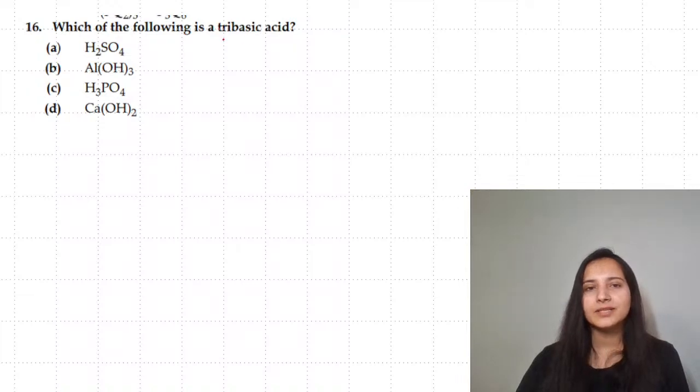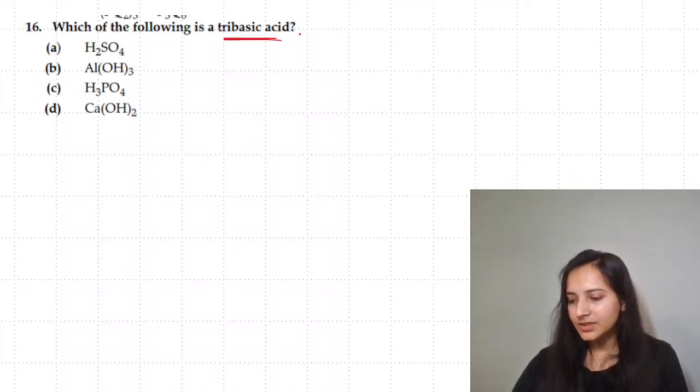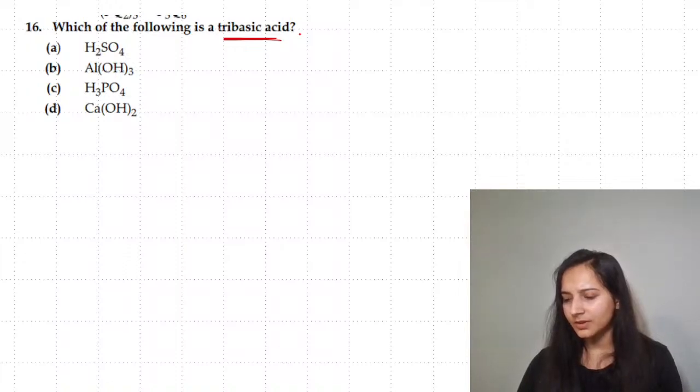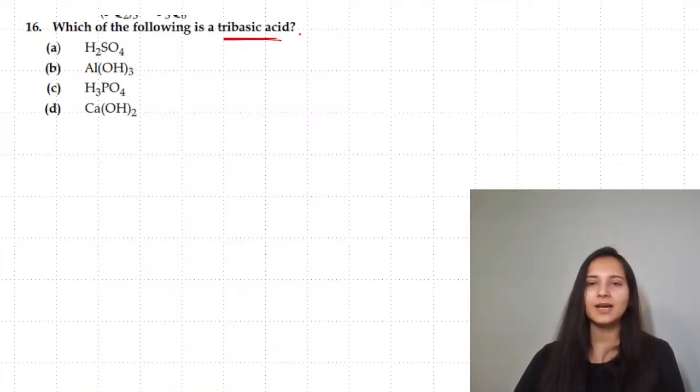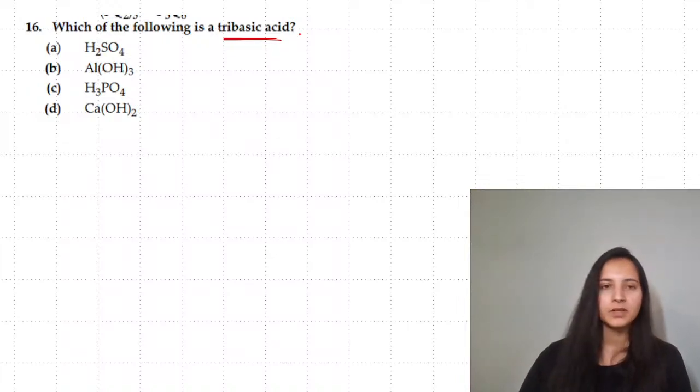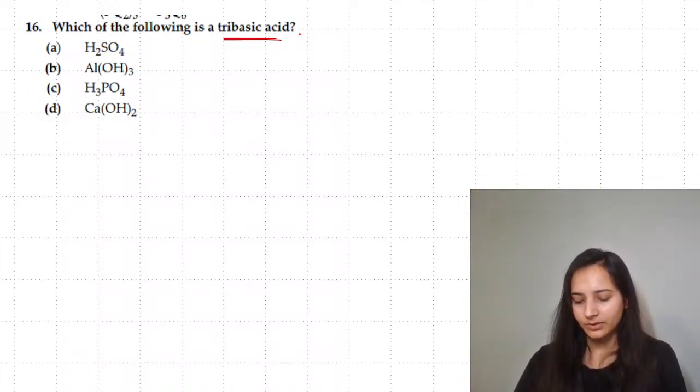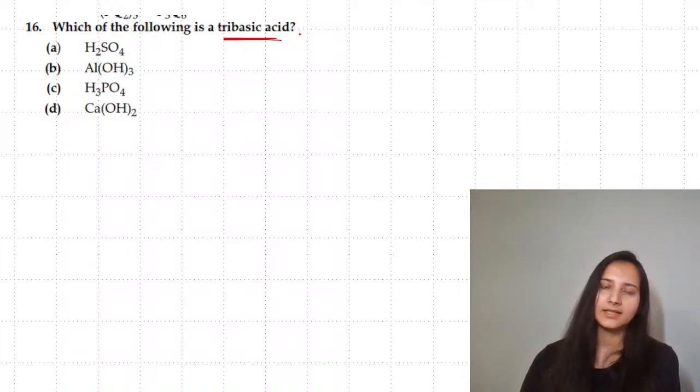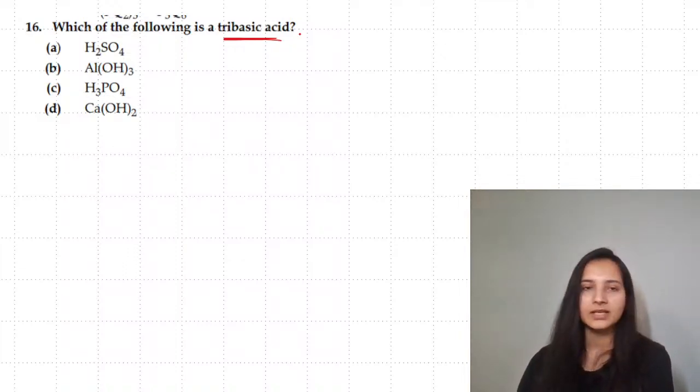Which of the following is a tribasic acid? Using the term, it is used in bromine water test. In the bromine water test, which one? In the bromine water test you were having double bonded compounds, right? The bromine water test was for alkenes or alkynes. The color will decolorize, but when it is alkanes, it remains as it is.